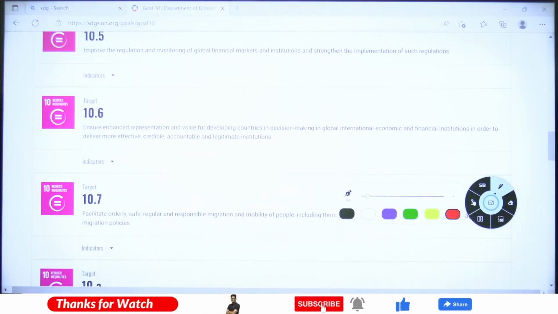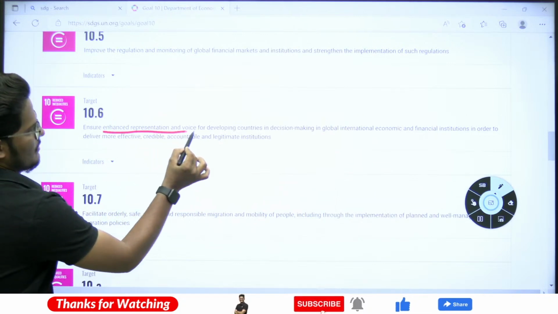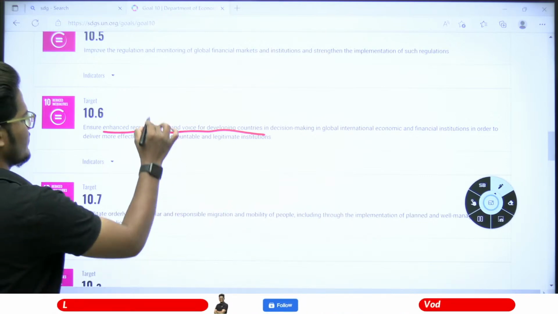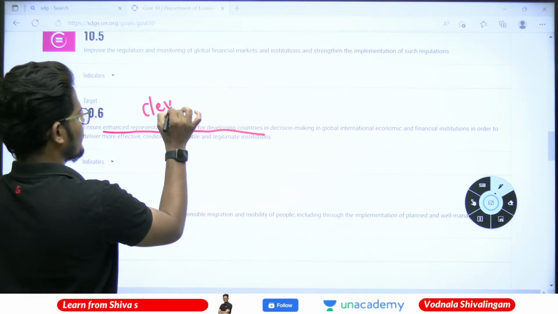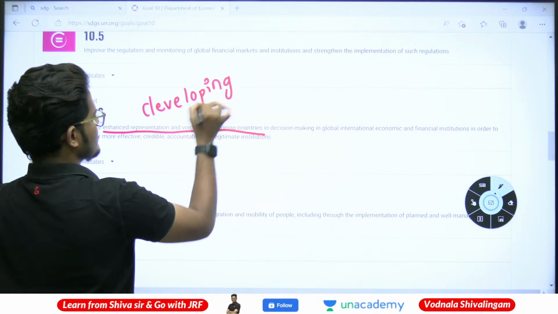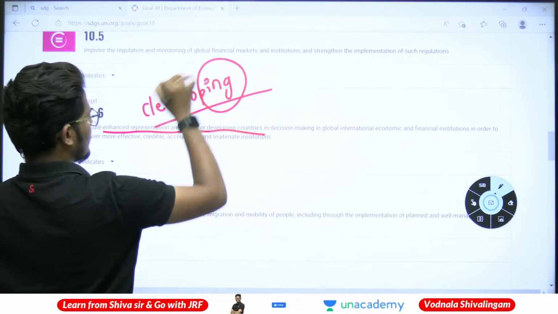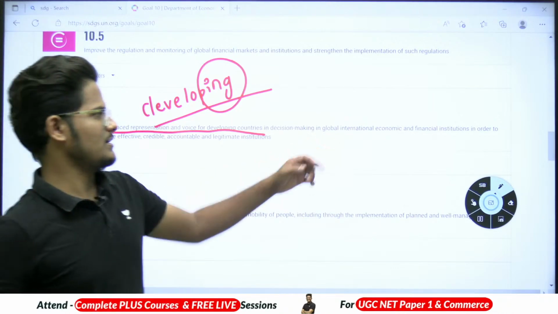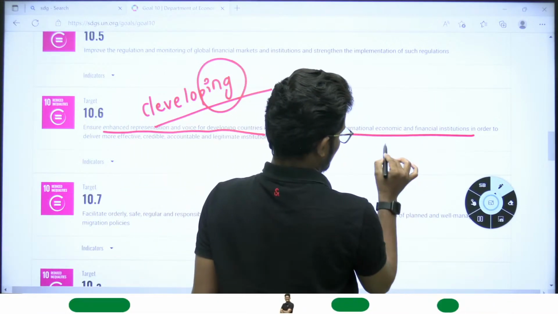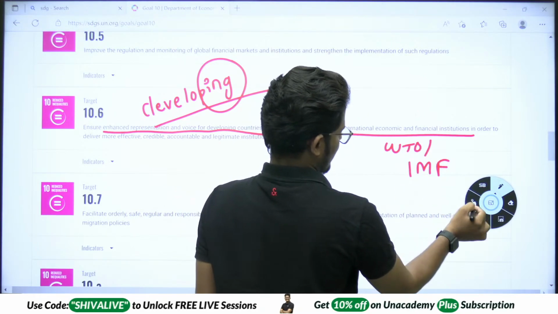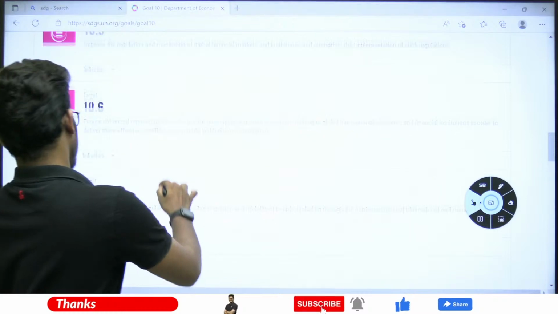Target number 4 is to ensure enhanced representation and voice for developing countries in decision making. Not only developed countries, but developing countries also should be included in the decision making process in global international economic and financial institutions. It could be the WTO, it could be the IMF also. Economic and financial institutions. Right.